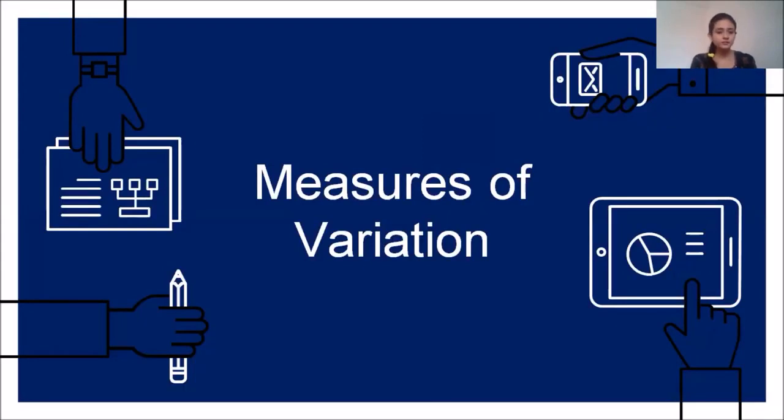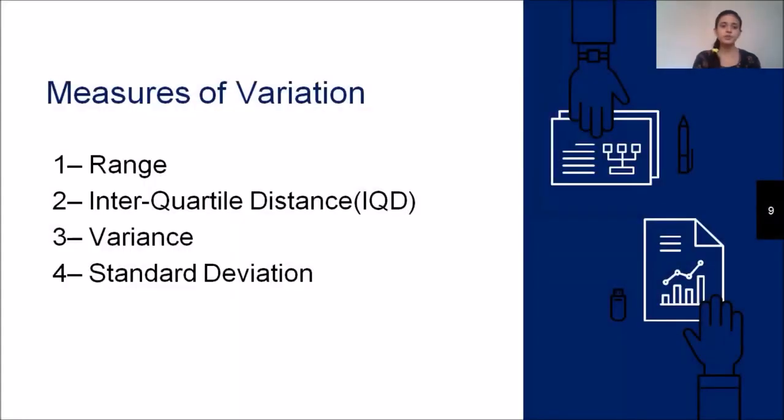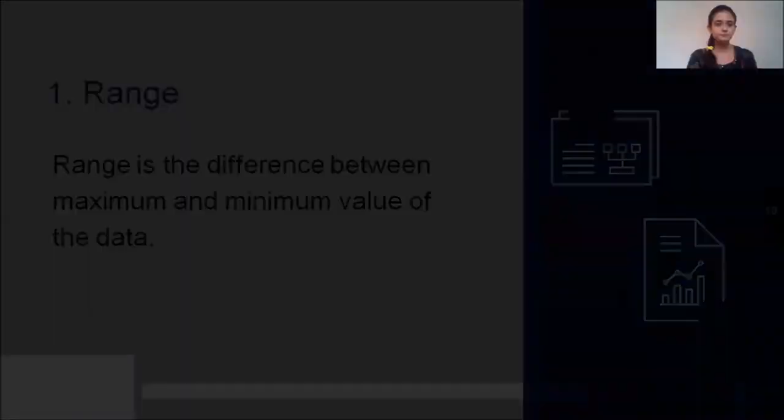Now we will see different measures of variation. So let's see which different measures of variation are available. The first one is range. Second one is the interquartile distance, that is IQD. You can also say it as the interquartile range. Third one is the variance, and the fourth one is the standard deviation.